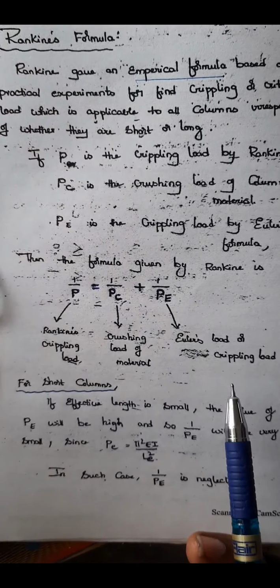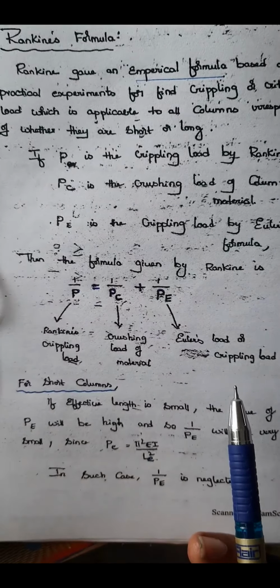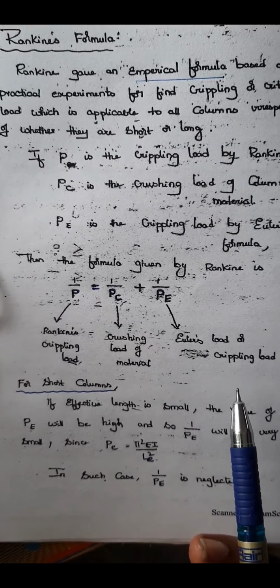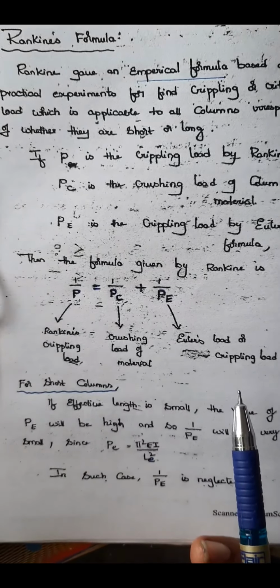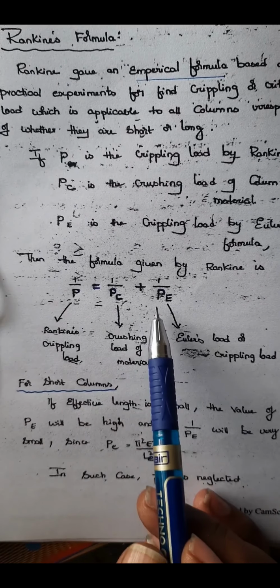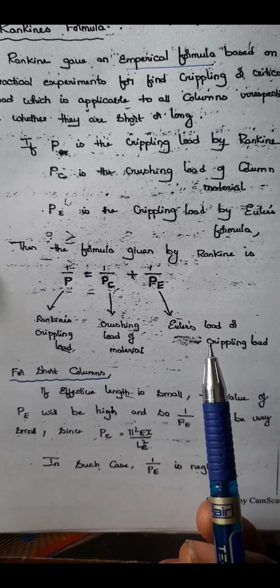To put it another way, here Rankine has used Euler's expression, Euler's theory, in order to make that formula applicable to both short and long columns. You know the value of PE, which is given by Euler's.